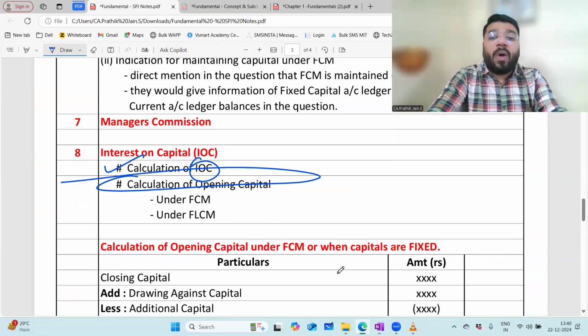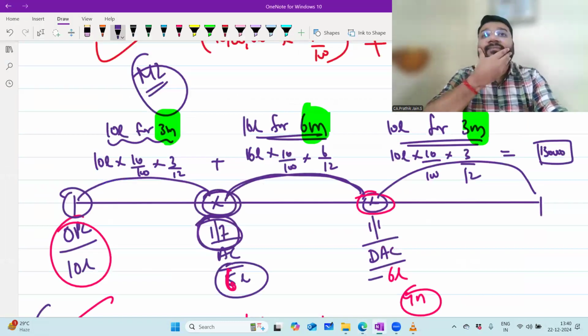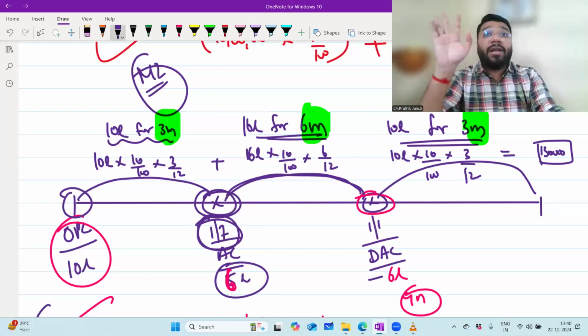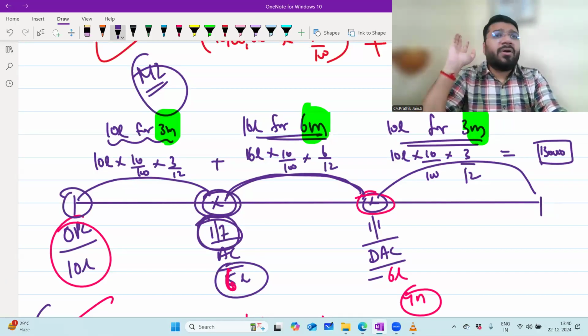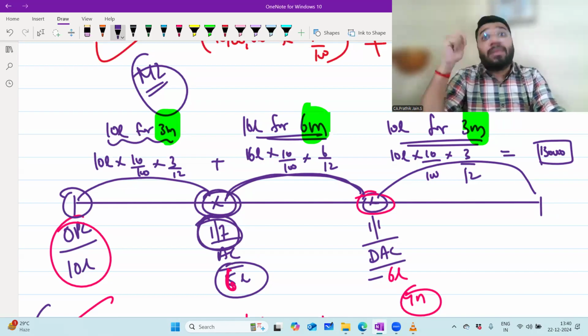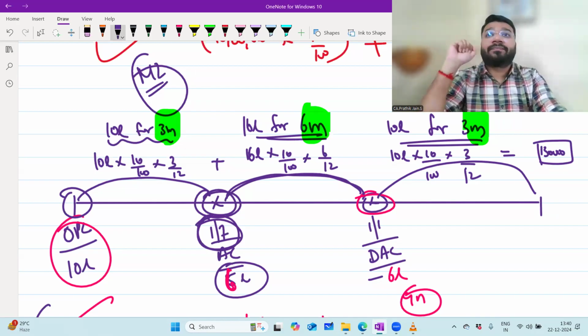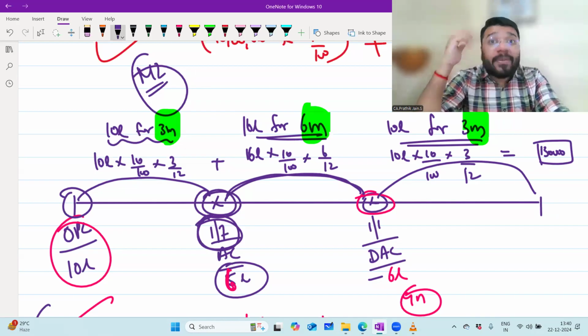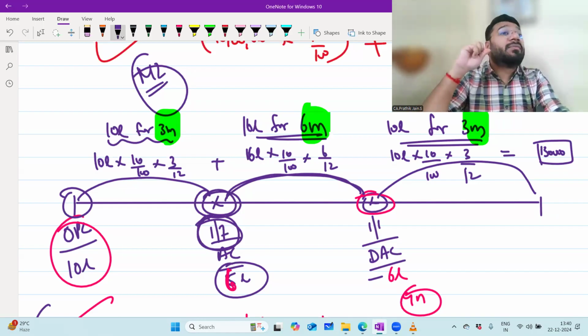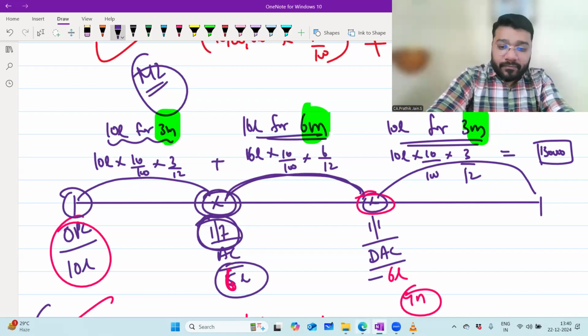Now in this question, like halwa, we gave you opening capital, additional capital, drawing against capital. Everything is given to you. Directly you multiplied the percentage on that respective amount and got the interest. But now they will complicate the question. How? They will not give you opening capital. Instead, they'll give you closing capital. Now, how will you do this?